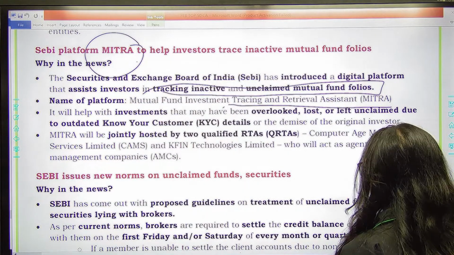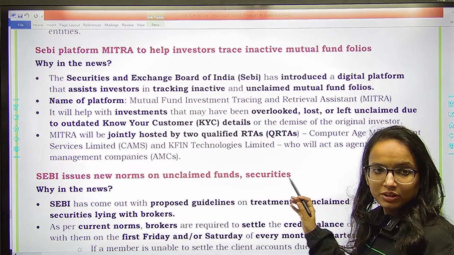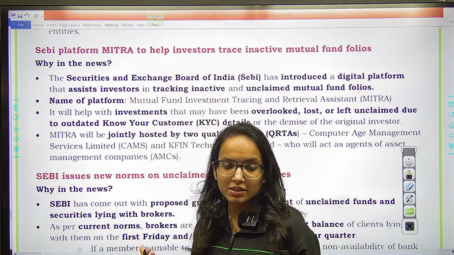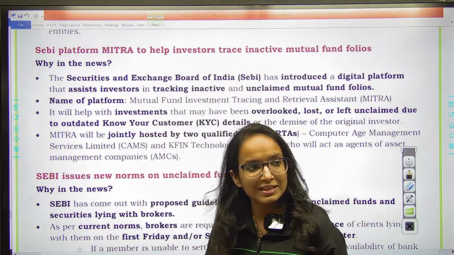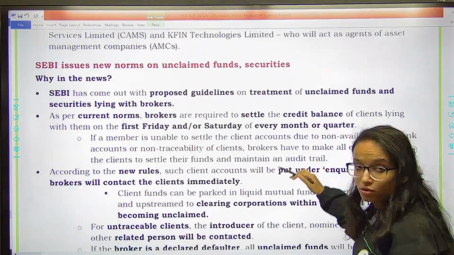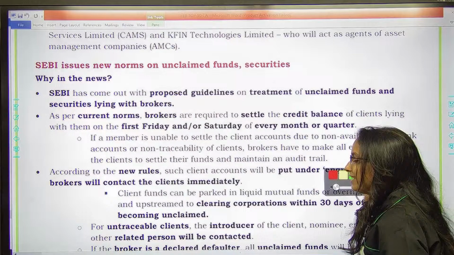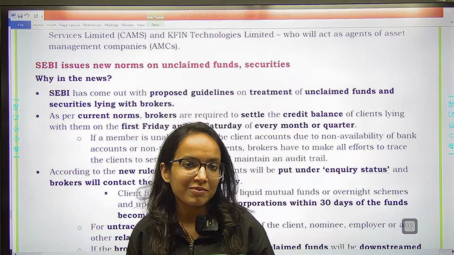So please remember Mitra, the full form of Mitra, and Mitra's aim. Of course, who has launched this? SEBI. So Mitra is going to be important. Mitra is going to be your Mitra in the examination, right? So these kind of questions, because they have asked recently.